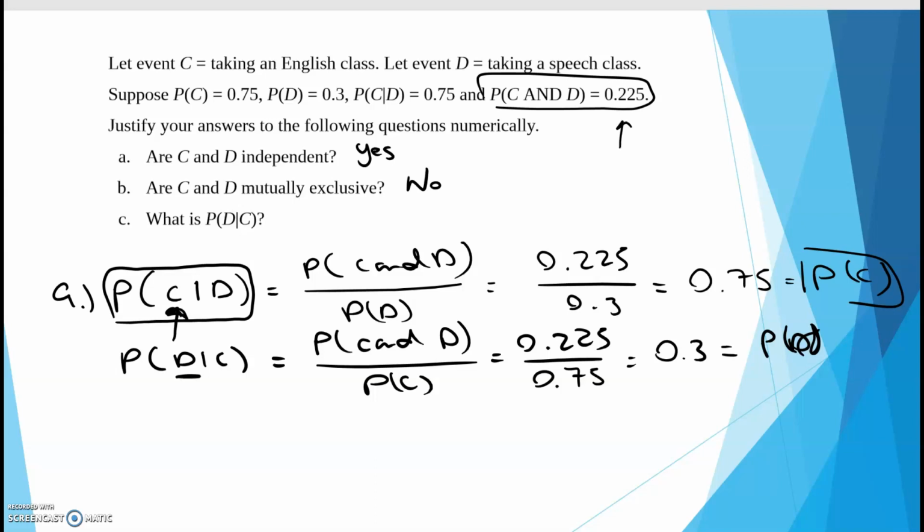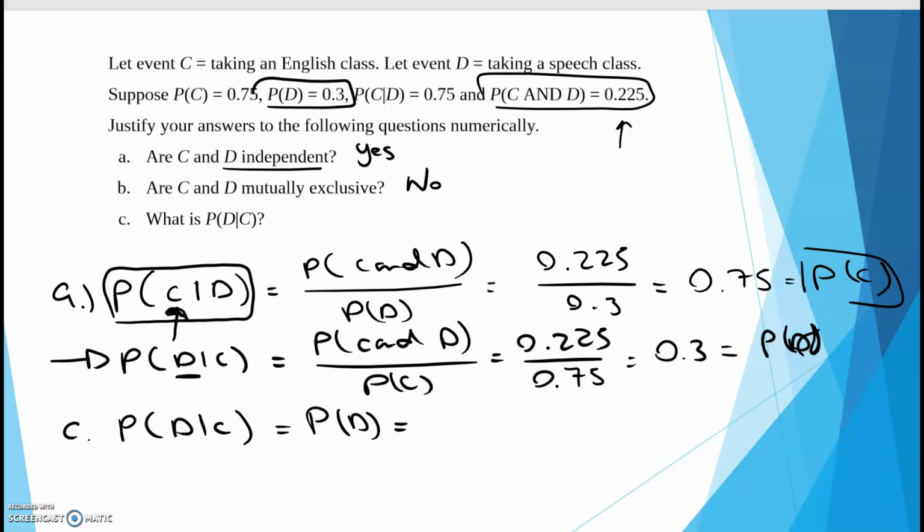Or the fact that this is not 0, it's an actual number, you can say no, they are not mutually exclusive. And then, what is D given C? The probability of D given C. You could go through this step right here, but once we said yes, they are independent, we already know that this is really just the probability of D, which they say up here is 0.3.